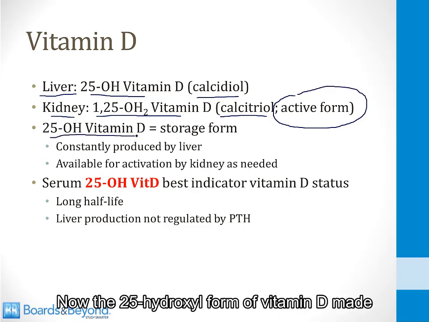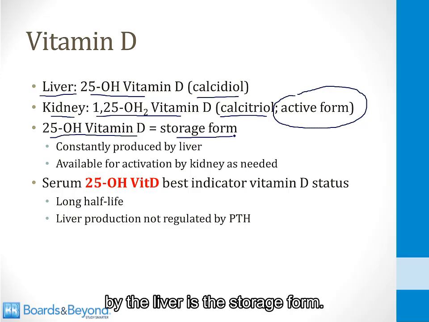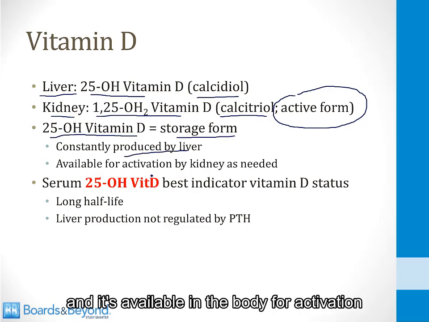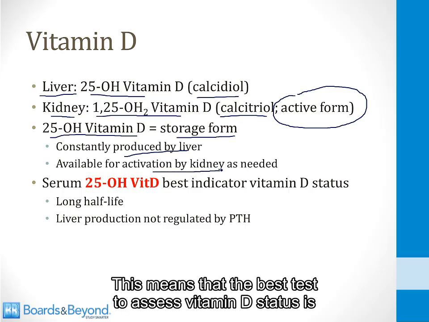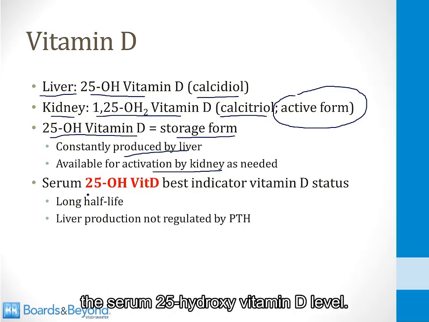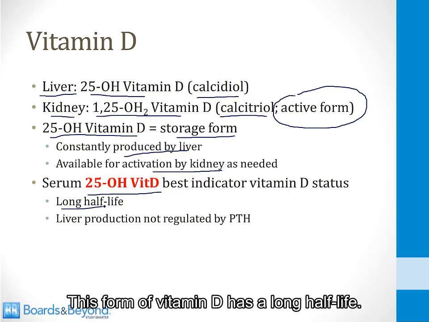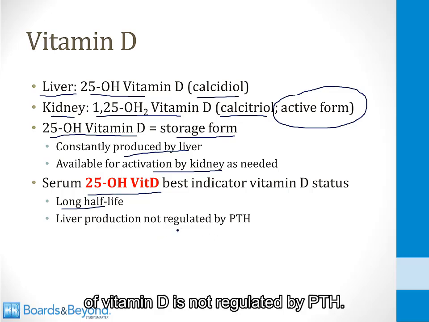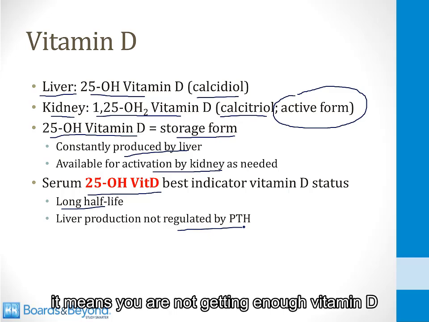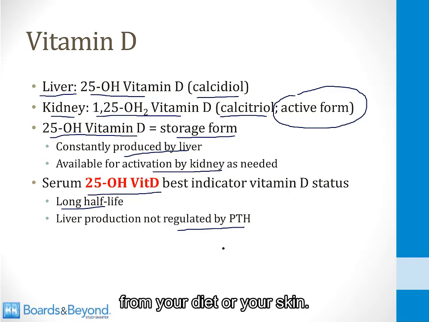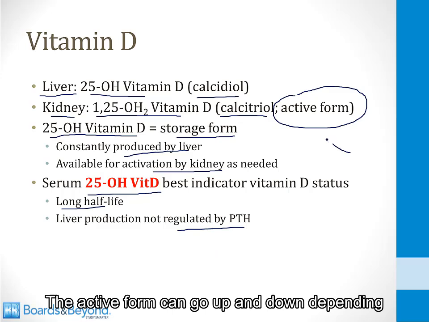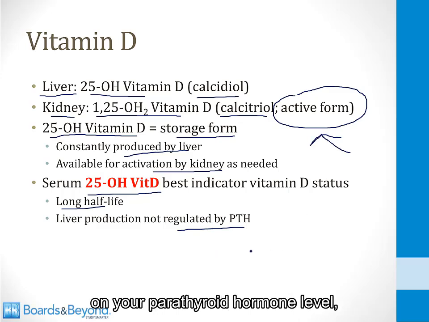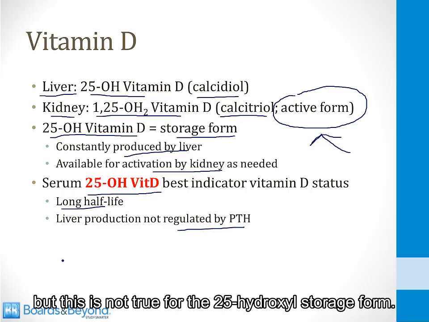Now that 25-hydroxy form of vitamin D made by the liver is the storage form. It's constantly produced by the liver, and it's available in the body for activation by the kidneys as needed. This means that the best test to assess vitamin D status is the serum 25-hydroxy vitamin D level. This form of vitamin D has a long half-life, and the liver production of this form of vitamin D is not regulated by PTH. So if it's low, it means you are not getting enough vitamin D from your diet or your skin. If it is normal, it means you are getting enough from your diet or your skin. The active form can go up and down depending on your parathyroid hormone level, but this is not true for the 25-hydroxy storage form.